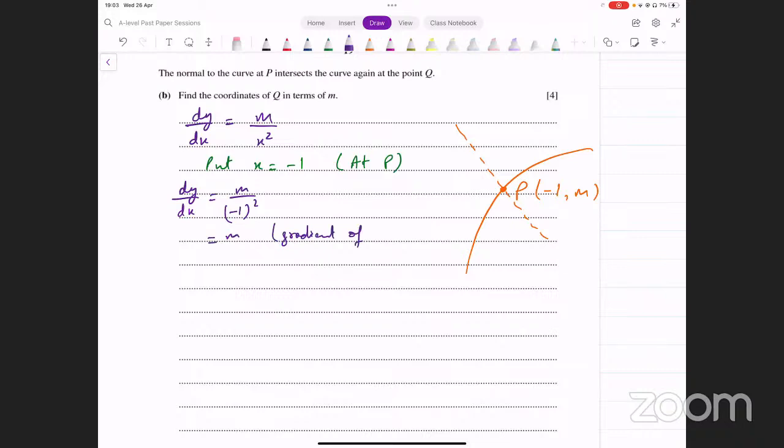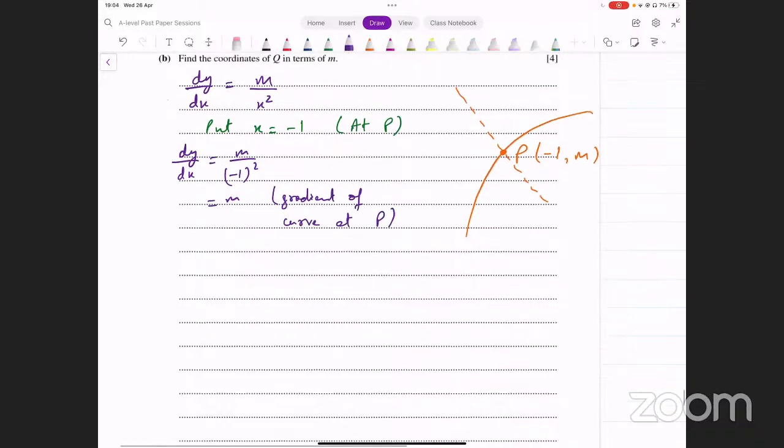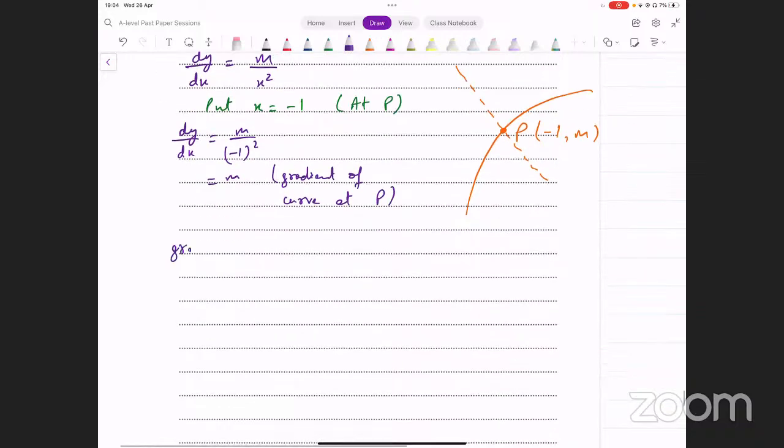of curve at the point p. What about the gradient of normal? Gradient of normal क्या आएगा? इसका नेगेटिव रेसिप्रोकल हो जाएगा। That's -1 over m. That's the gradient of the normal.